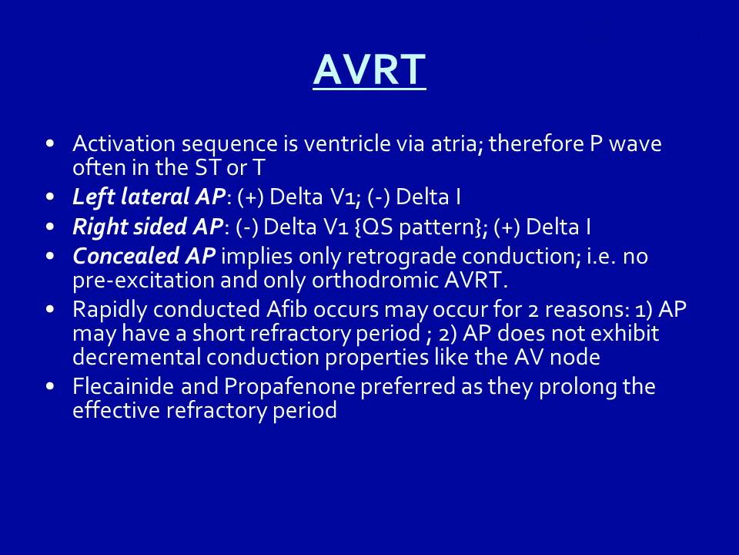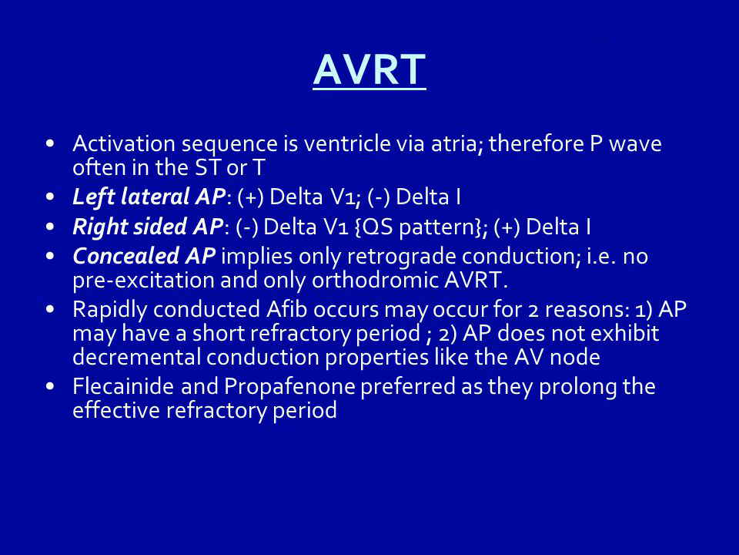Flecainide/propafenone 1C. AVRT. Activation sequence is ventricle via AV node to atria, therefore the P wave is often in the ST or T. Left lateral AP: plus delta V1, delta I. Right-sided AP: delta V1, QS pattern, plus delta I. Concealed AP implies only retrograde conduction, i.e. no pre-excitation and only orthodromic AVRT.